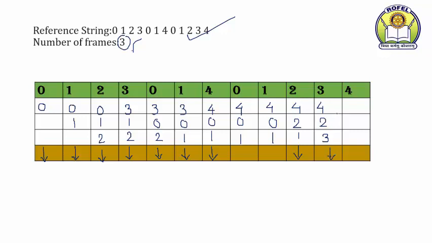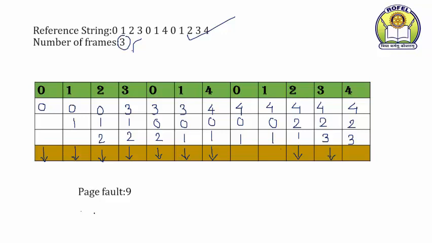Okay. After the page fault, now tell me, is 4 there in the memory or not? Yes, 4 is there in the memory. Okay. So there won't be any page fault. 4, 2 and 3. We are not going to show the arrow. Now count the number of arrows. It is 1, 2, 3, 4, 5, 6, 7, 8, 9. Okay. So how many page faults are there? 9 page faults. Okay.